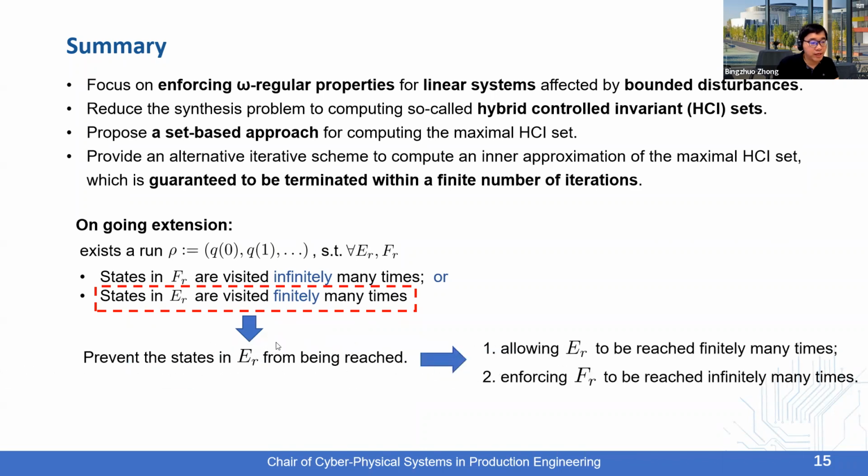So therefore, we are interested in how to synthesize controllers that allow ER to be reached finitely many times, which is larger than zero, of course. And we are also interested in those controllers that can be used to enforce FR to be reached infinitely many times, so that even though ER is also being reached infinitely many times, it doesn't matter because we only need one of these conditions to be respected.